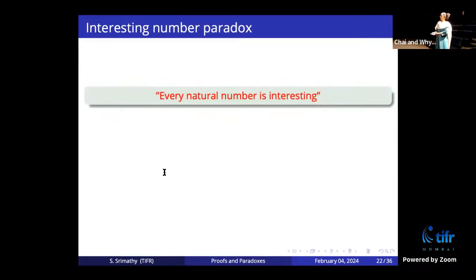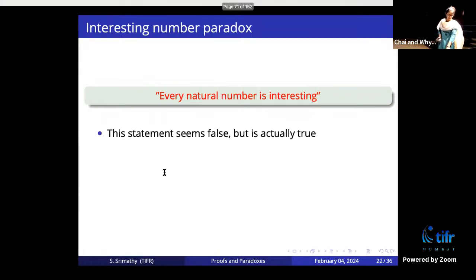The statement is that every natural number is interesting. If you first look at it, you think it is probably not true. How can 685 be interesting? 1005, is it interesting? I don't know. How is every natural number interesting? So it actually came from the Ramanujan and Hardy story. The statement seems false, but it's actually true.